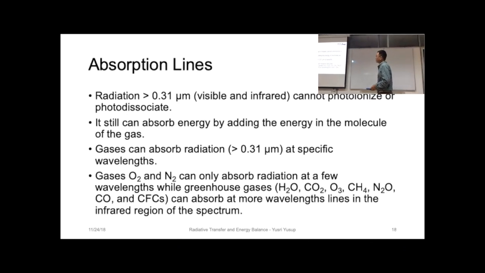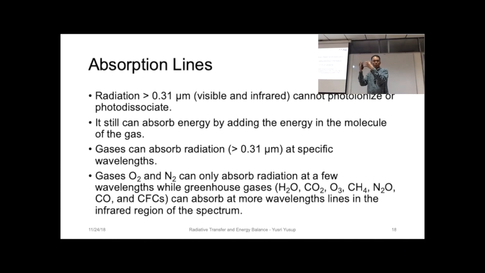So radiation that is more than 0.31 micrometer, the visible or infrared, cannot photoionize or photodissociate, meaning break up, the gas molecules. But it can still absorb energy. Even though it doesn't break it up, it still absorbs. That means the oxygen molecule absorbs the energy into the molecule.